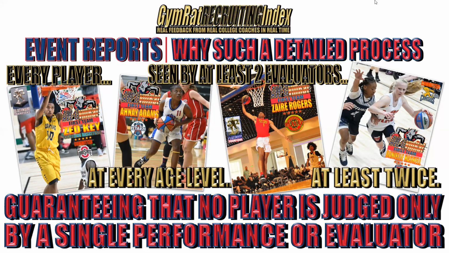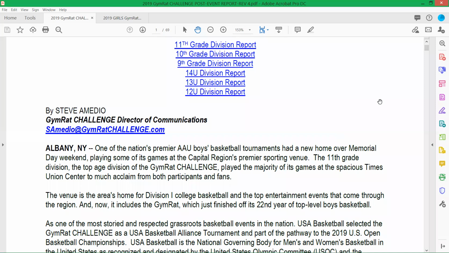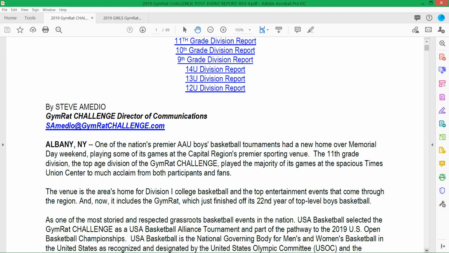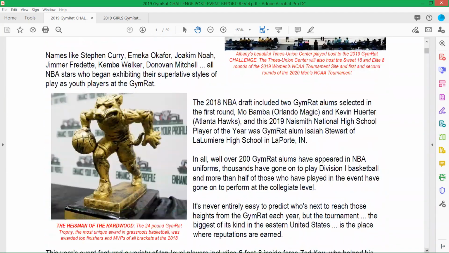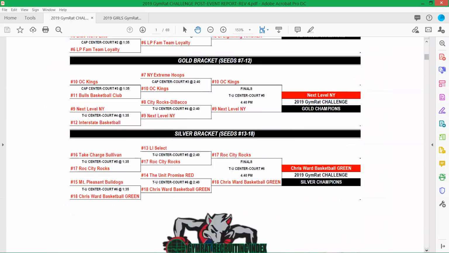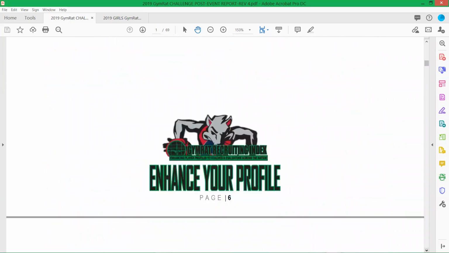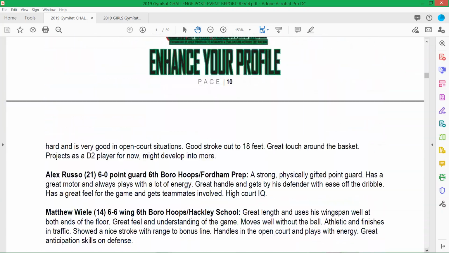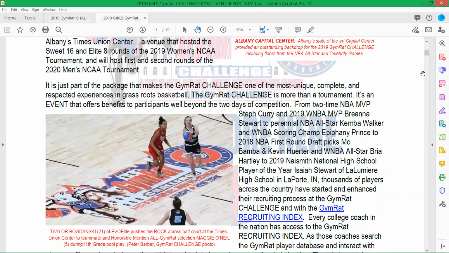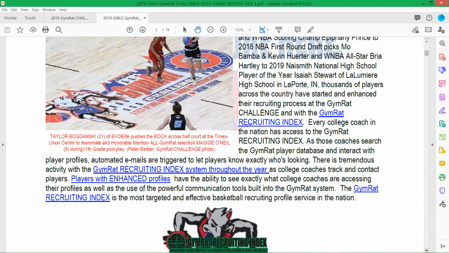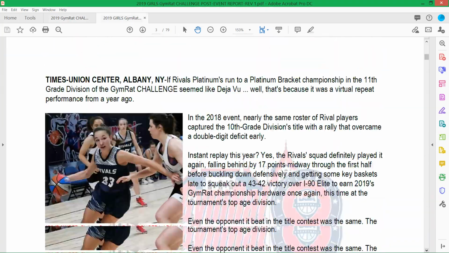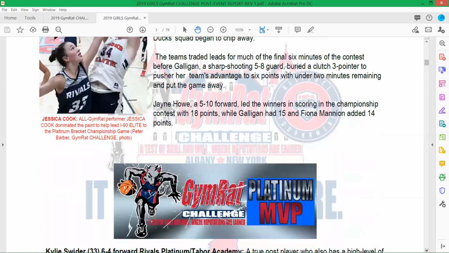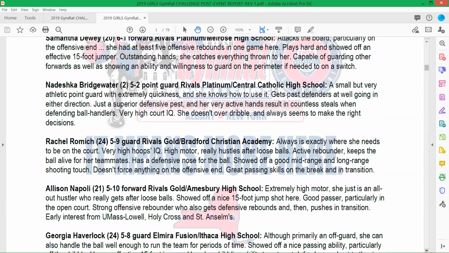What all of that results in is the comprehensive GymRat reports. You can see that these reports show easy hyperlinks to each age division. They cover an event recap. They name all GymRat teams in every age division. They focus on the detailed skill set of those players: strengths, weaknesses, recruitability. For both our boys and girls events, we follow the same comprehensive format to ensure that we are giving every player in attendance a chance to shine.